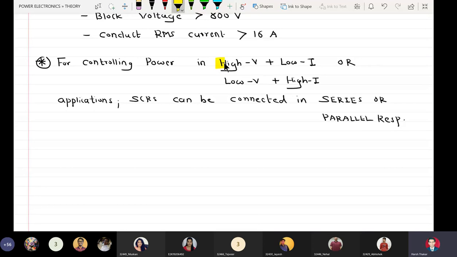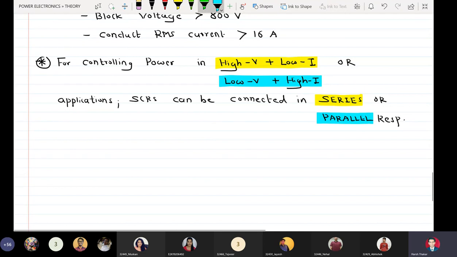Okay, so if it is a high voltage low current application, you connect the SCRs in series. If you have a low voltage high current application, then you connect the SCRs in parallel.